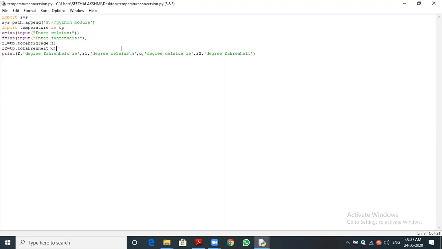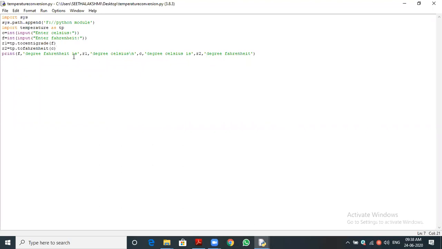Merely if I use import, it will show an error. If I simply import without using sys, the module is not present here in the desktop. That's why, it is located in another drive. So the interpreter doesn't have the permission to access another location except the home folder. Home folder means the default folder. It is in C colon only, it can access. Especially the Python folder in C colon, or where Python is installed, that location only the Python interpreter can access.